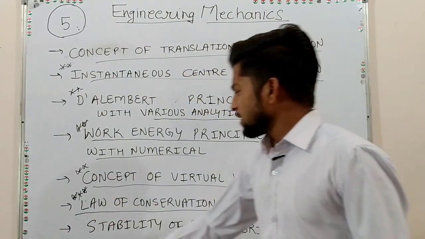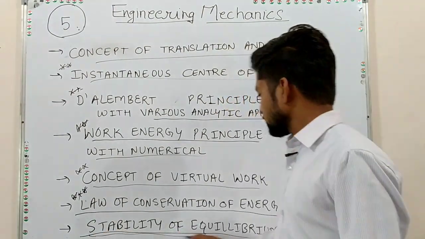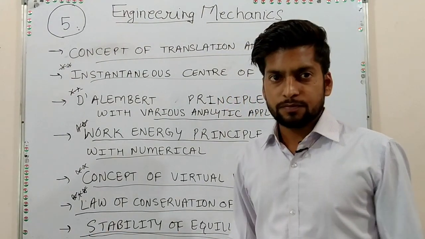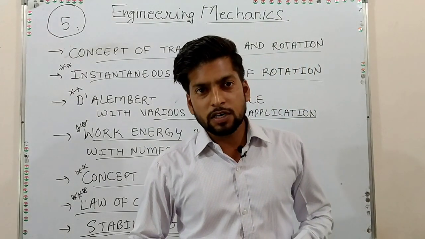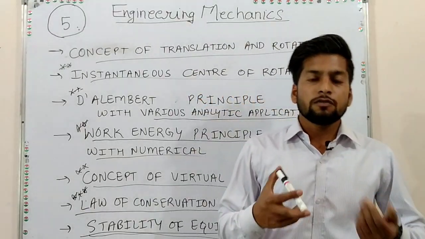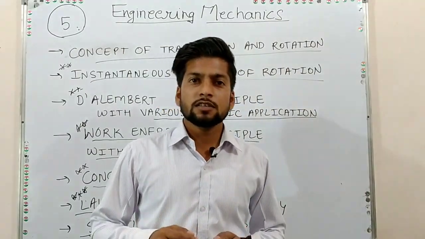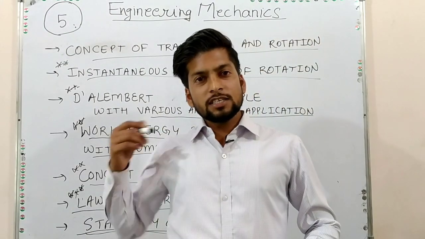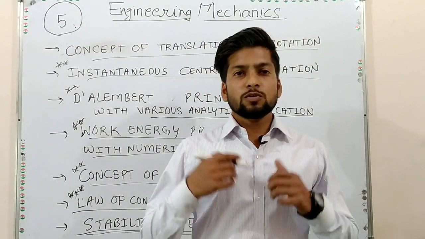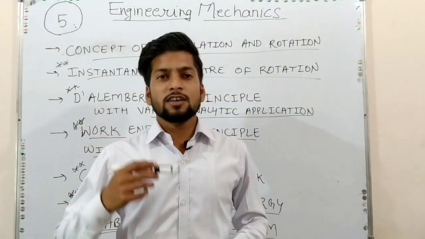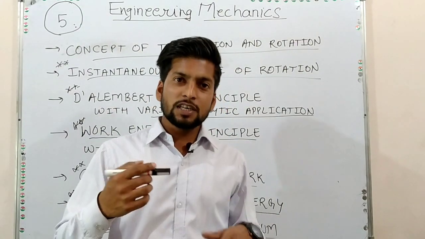And the last, it is basically a theory question: stability of equilibrium. These are some important topics from all of the 5 units of engineering mechanics. If you do only these important problems, you are going to get good marks in the university examination of engineering mechanics.